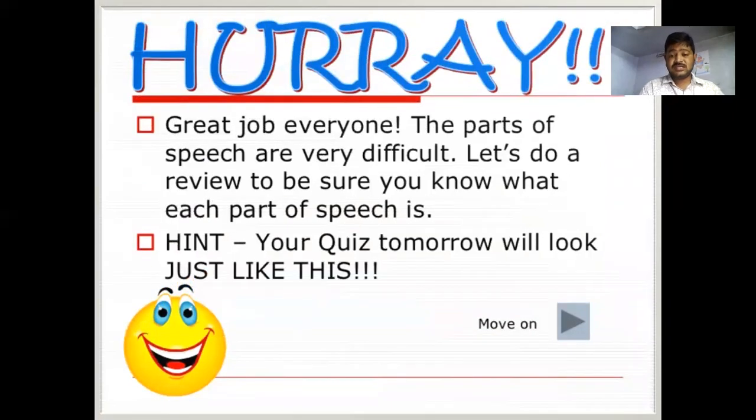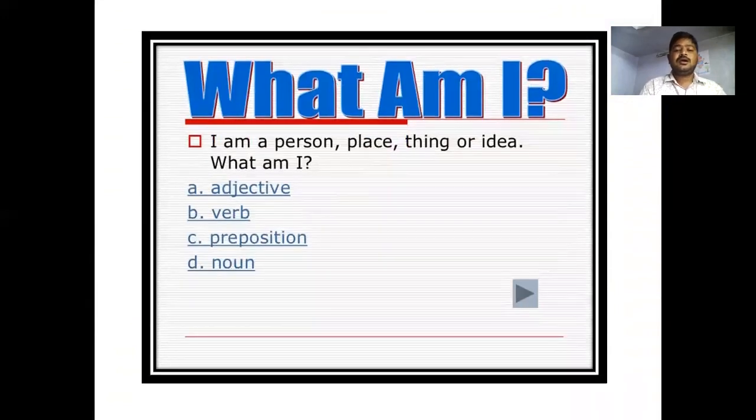And great job. We have learned the parts of speech, which are difficult, but we learned them in an easy way. Let's do a review to make sure you know what the parts of speech are. It's just like a quiz. What am I? Try to identify the part of speech.